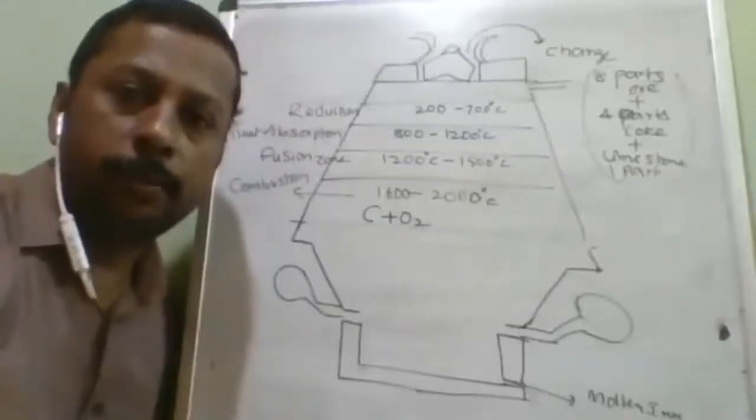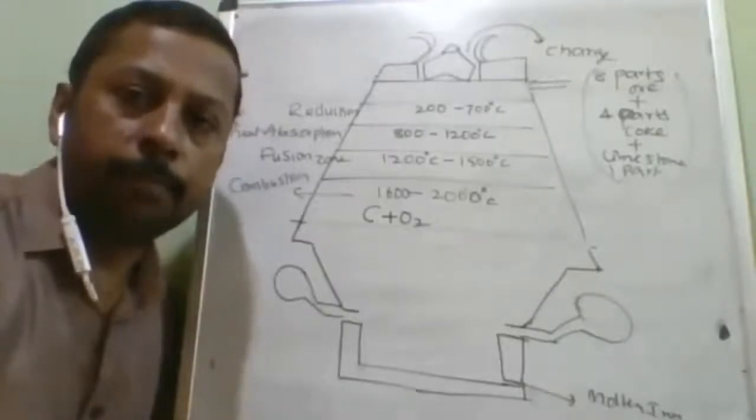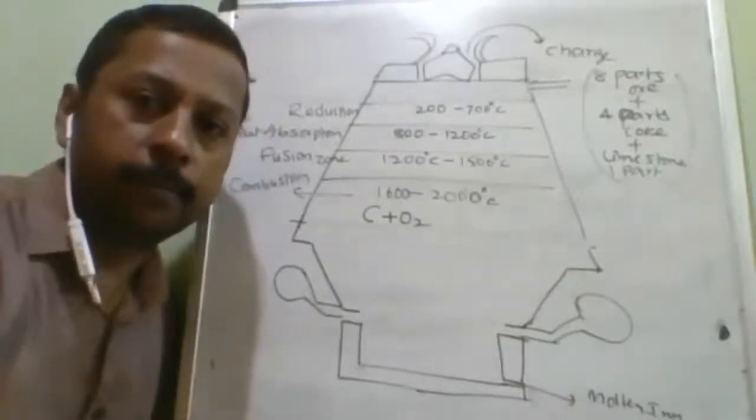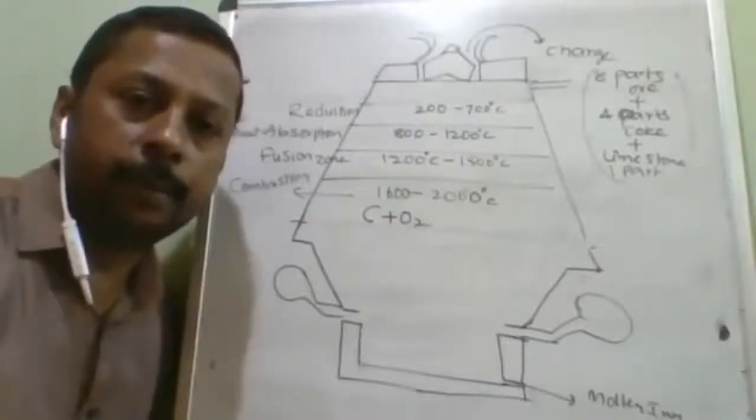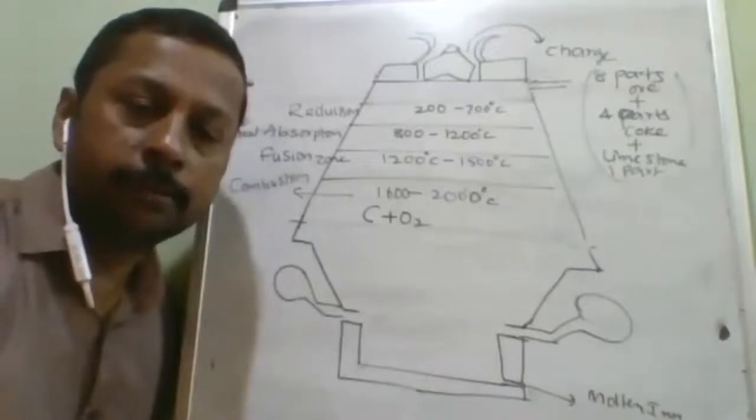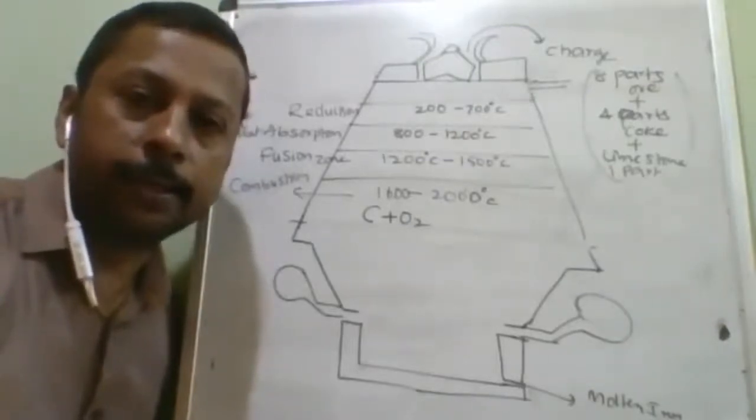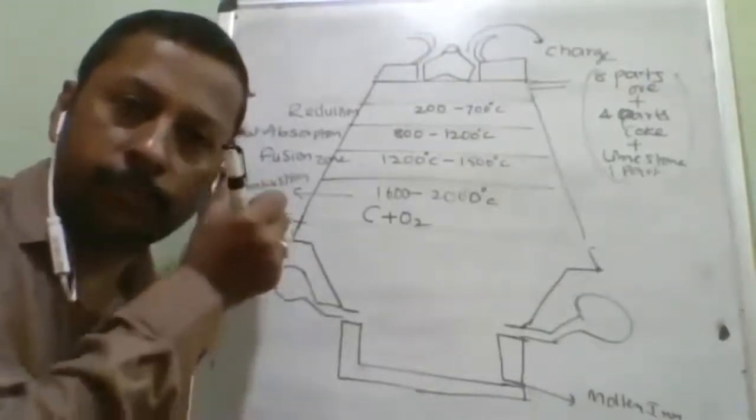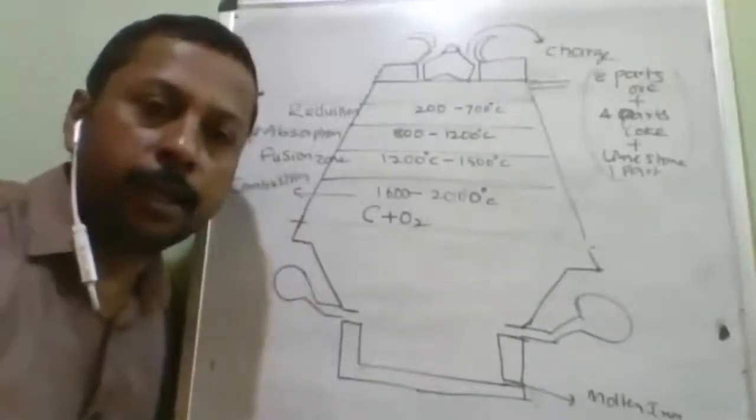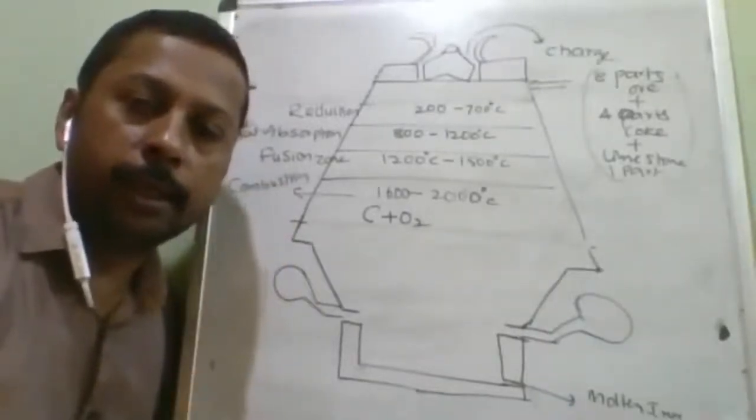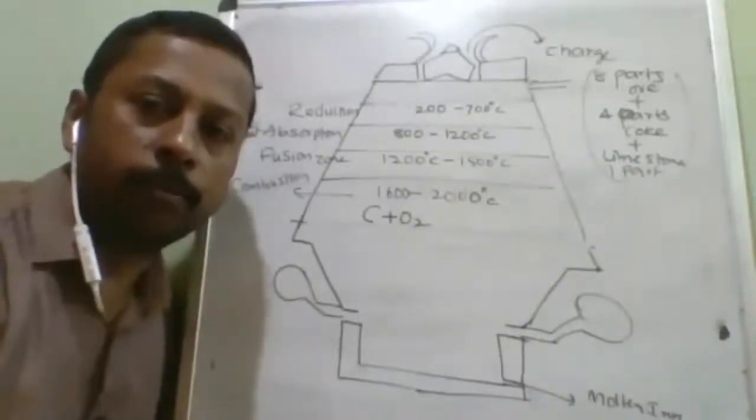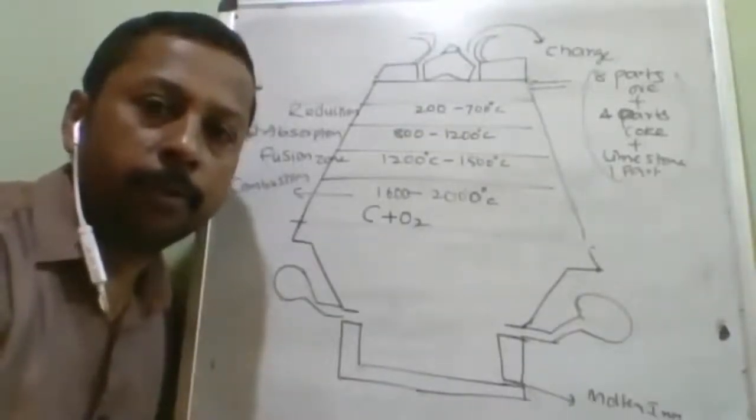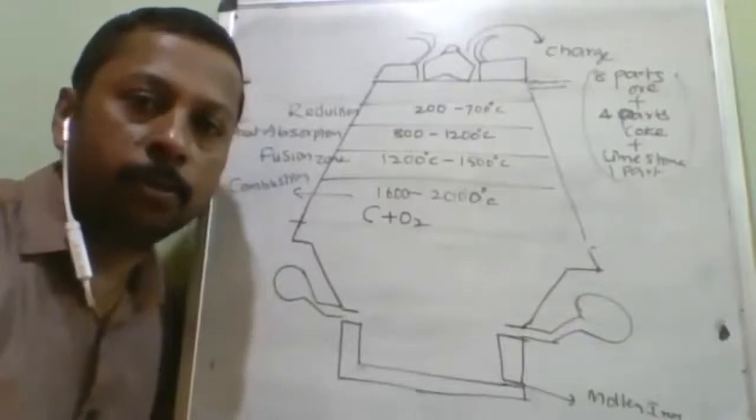Okay, today we are going to start with a very important practical topic, that is the blast furnace. First of all, everybody should know what the blast furnace is used for. Blast furnace is used for the reduction of the iron ores. Any type of iron ore, let it be Fe2O3, Fe3O4, or FeO, any type of iron ore can be